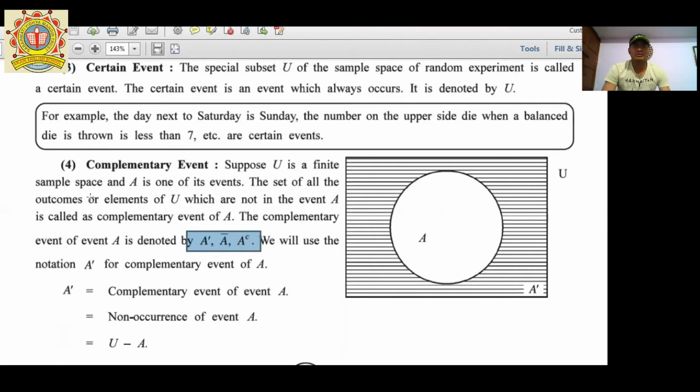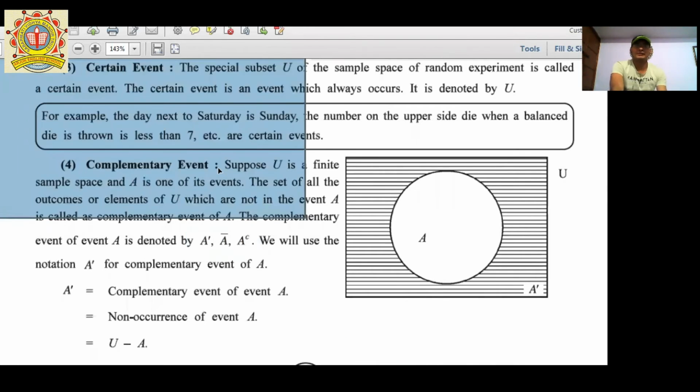The set of all the outcomes or elements of U which are not in the event A is called the complementary event A. For example, if U covers 1, 2, 3, 4, 5, and 6, and event A covers 3, 4, 5, 6, then other than this event, the remaining part of U is called A dash. Got it?